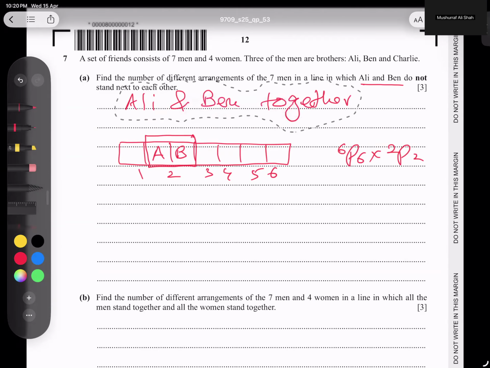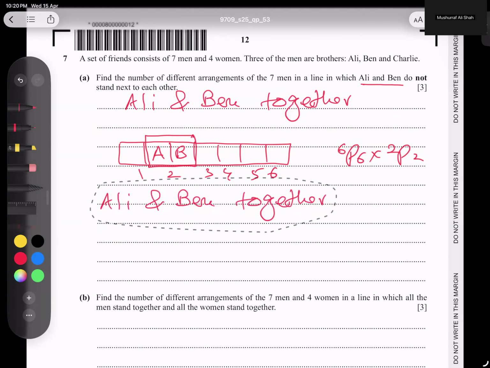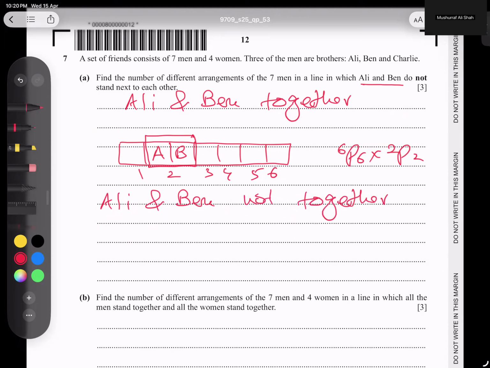Copy and I'm pasting here. But they're not together. Not together means we have to subtract from total. And what are the total options, students? Total options 1, 2, 3, 4, 5, 6. Without any restrictions, we have 7 pieces. 1, 2, 3, 4, 5, 6, 7.